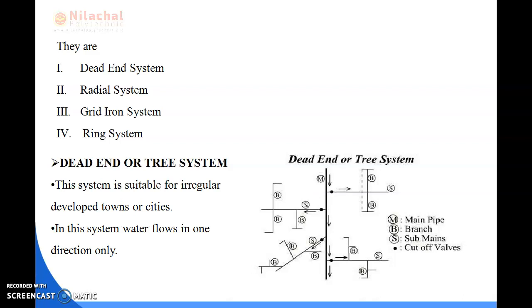This system is mainly suitable for irregularly developed towns and cities, and in this system the water flows in one direction only. You can see here, M means main pipe, B means branch pipe, S means sub main pipe, and the dot marks are the valves. So in the dead end or tree system, it is mainly suitable for irregularly developed towns or cities, and the water flows in only one direction.